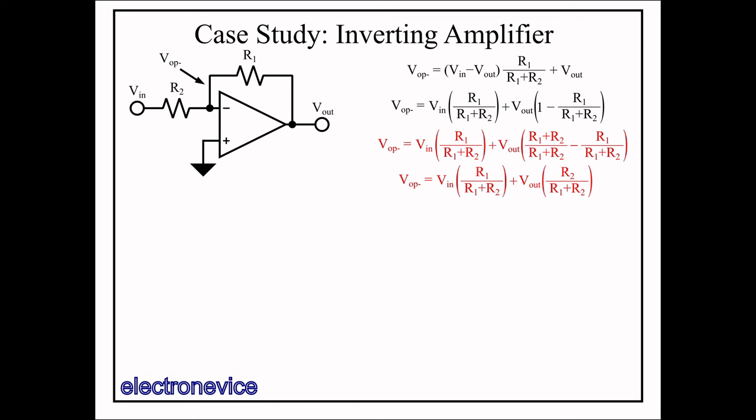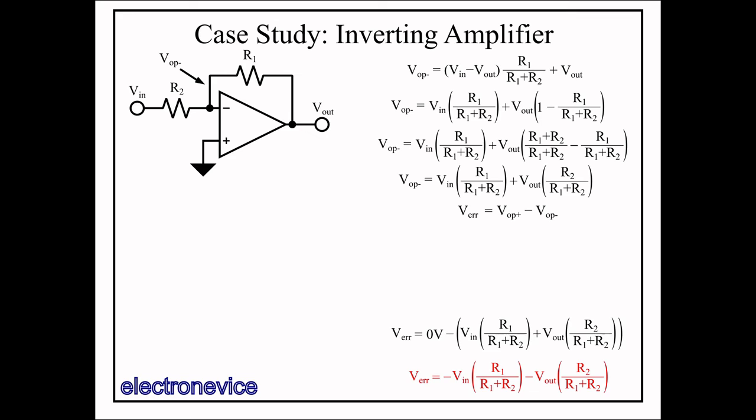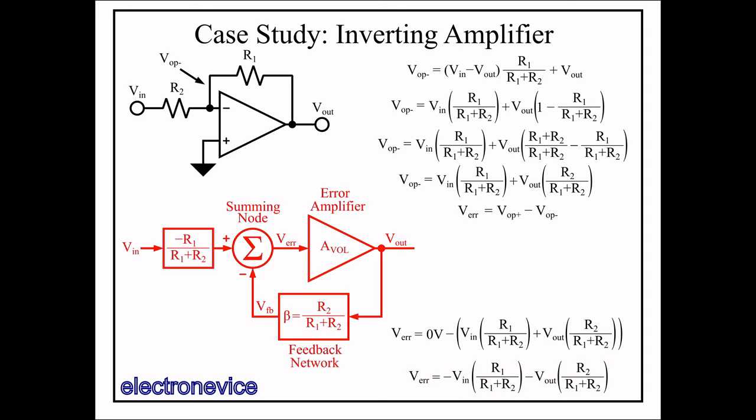Thinking about the general feedback structure, we recall that V error is equal to VOP plus minus VOP minus. So we can substitute in 0 volts for VOP plus and the expression above for VOP minus. After simplifying, we see that the coefficient on Vout is the same beta as the non-inverting amplifier, with the appropriate sign given the summing node. The input side has a different coefficient and a negation. So the way we capture this is by putting a transfer function after the input voltage prior to the summing node, which includes the negation that is characteristic of the inverting amplifier configuration, and we're left with this feedback block diagram.